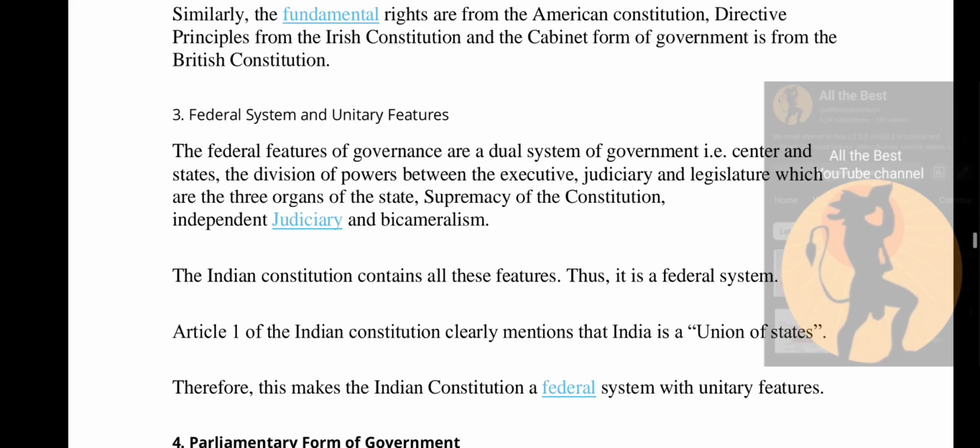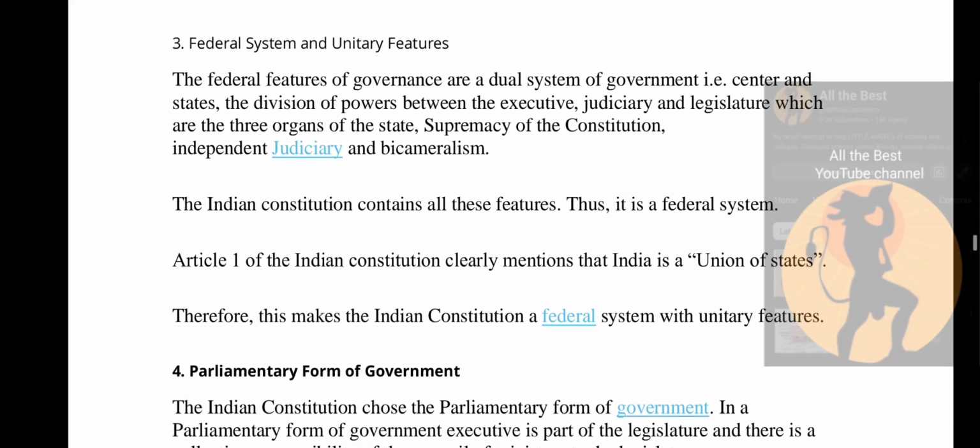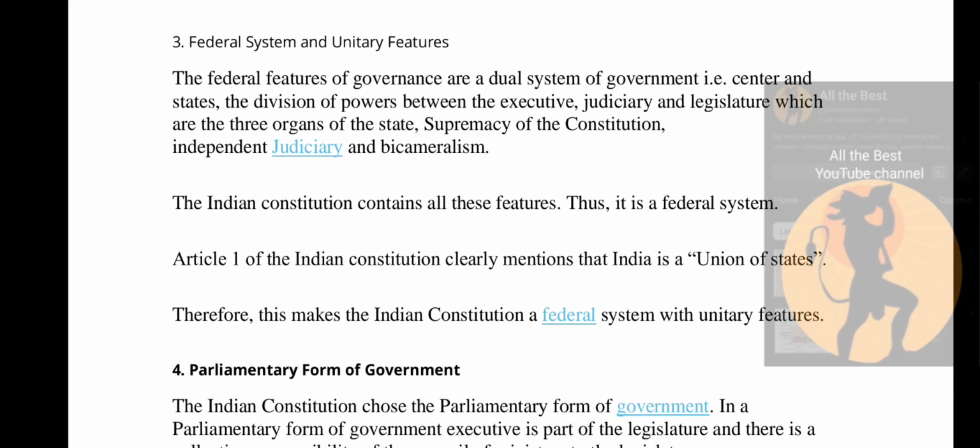So federal system and unitary features. This is the third feature. The federal features of governance are a dual system of government, that is the center and the state, the division of powers between the executive, judiciary and the legislature, which are the three organs of the state, supremacy of the constitution, independent judiciary and bicameralism.